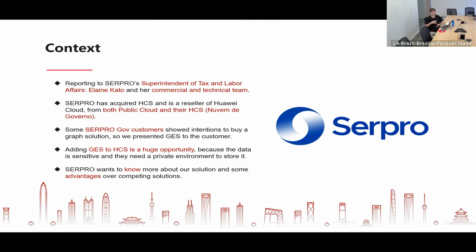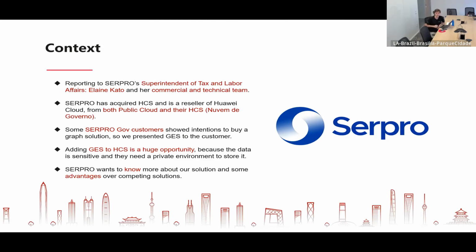And the context, a little more, is that SEPRO has acquired HCS and is a reseller of Huawei Cloud, from both public cloud and their HCS, which is Nuvem de Governo. And some SEPRO Gov customers showed intentions to buy a graph solution, and we need to show them why GES is better, right? This is the context.